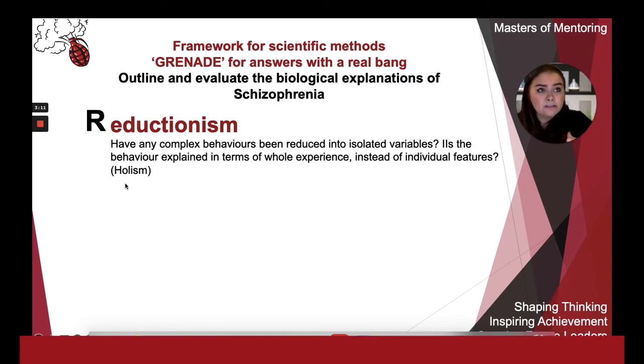However, it can also be seen as a weakness of biological explanations of schizophrenia, because it reduces schizophrenia to genetic explanations, we lose the interactions between different factors, for example, the social and genetic factors, in the development of the disorder.